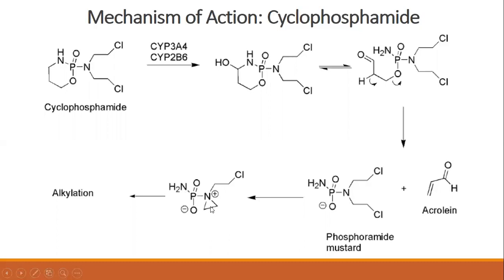This aziridine reactive intermediate is then responsible for alkylation of the DNA strand. And this alkylation causes abnormal base pairing, cross-linking, and damage of the DNA strand.